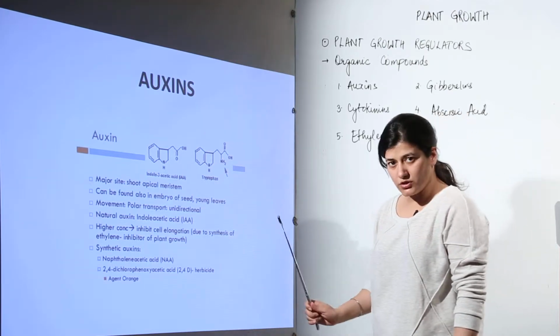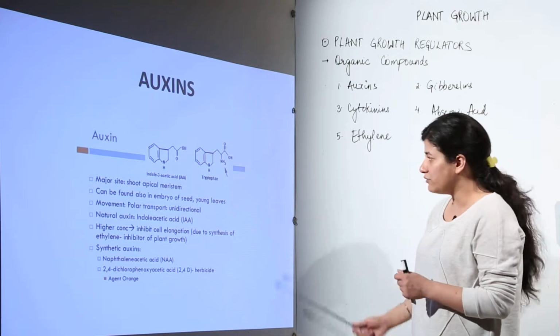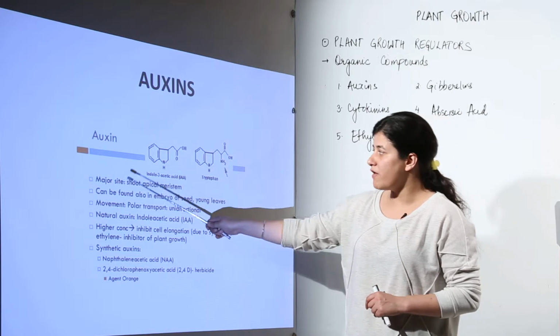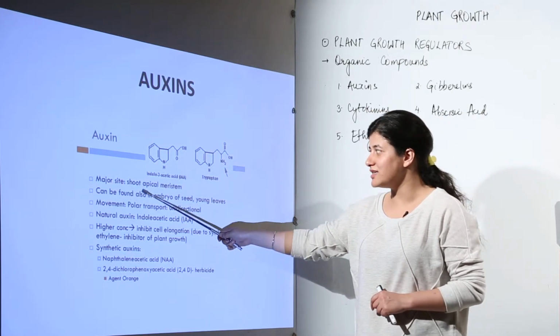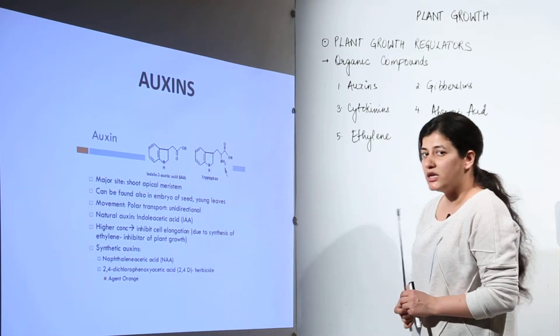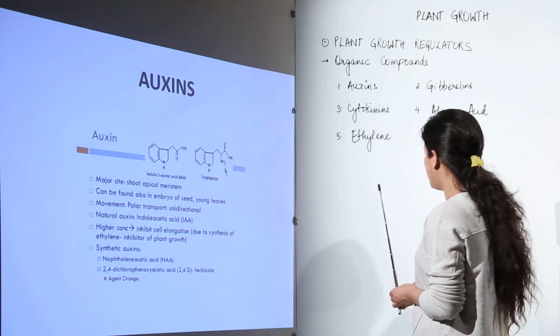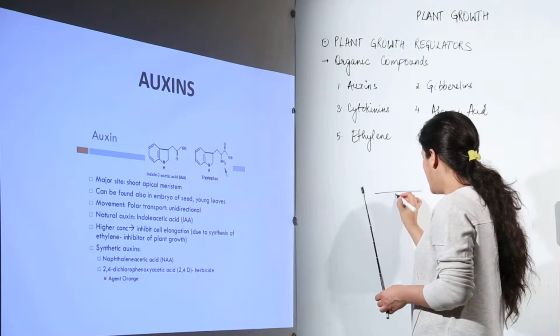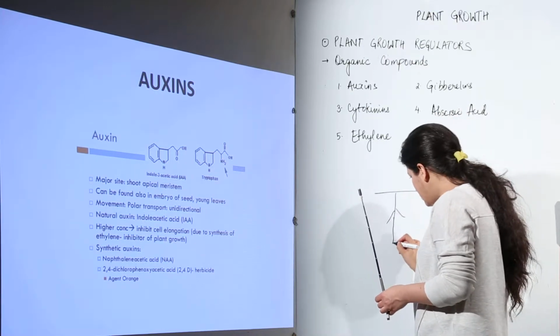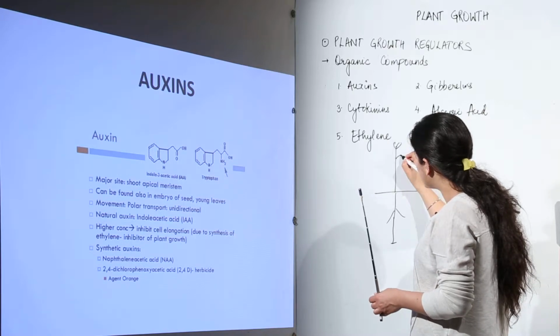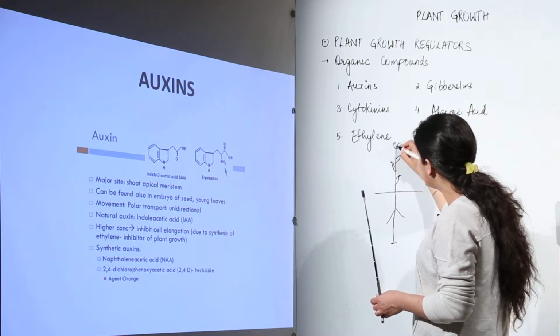Now as I told you, we need to see its bioassaying and we need to see where they are present and how they work. The major site where you would find the auxins is the shoot apical meristem. Now we know that there are 2 apices in the plant. The plant is like this. There are roots beneath the soil. This would be the root apex, and over the top this would be the shoot apex, where you would see the plant rising forward.